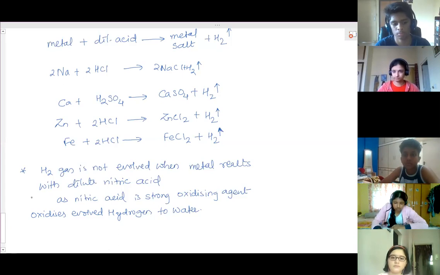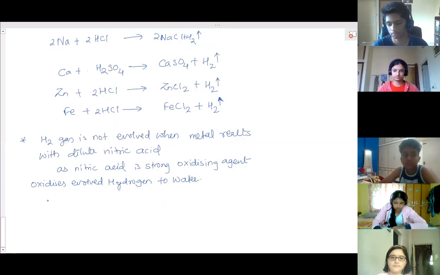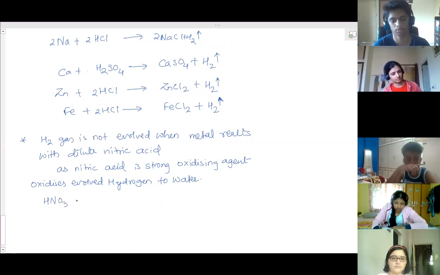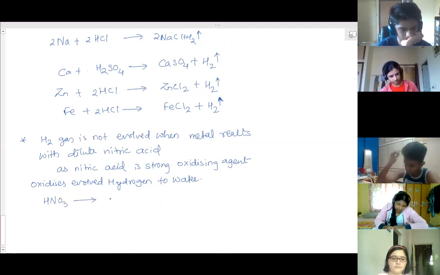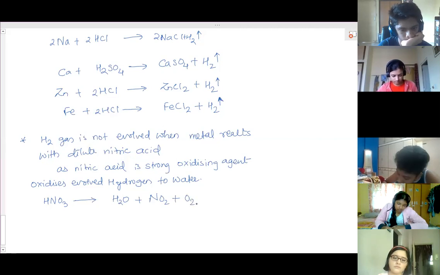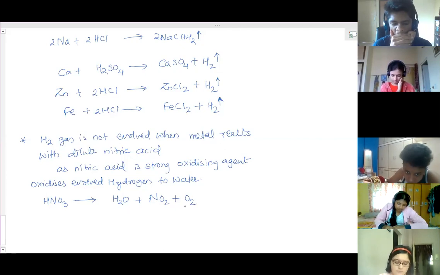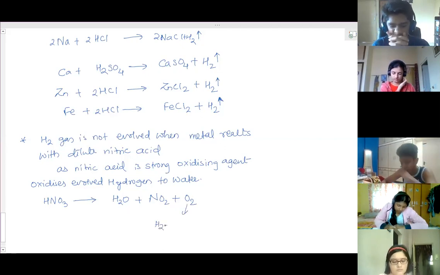Nitric acid HNO3 itself decomposes to form water, nitrogen dioxide and oxygen. Immediately it will decompose to form these substances, and this oxygen combines with hydrogen and forms water.